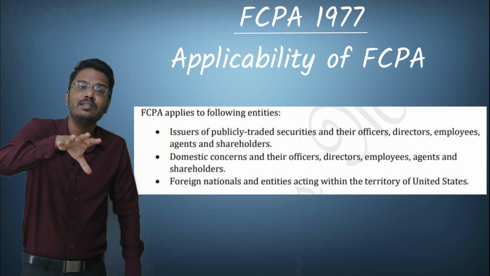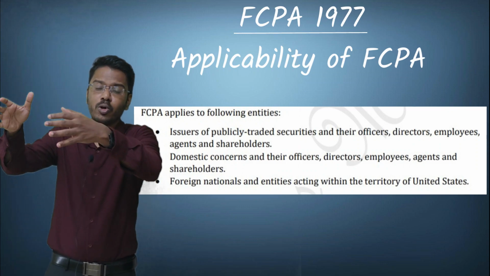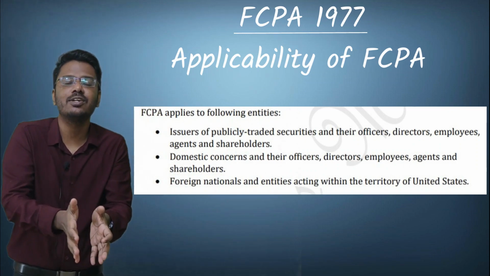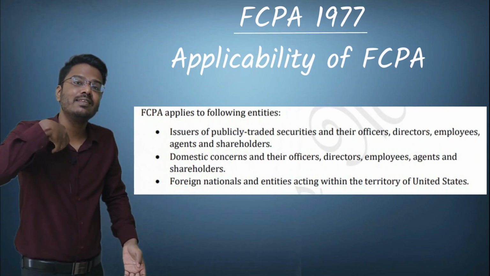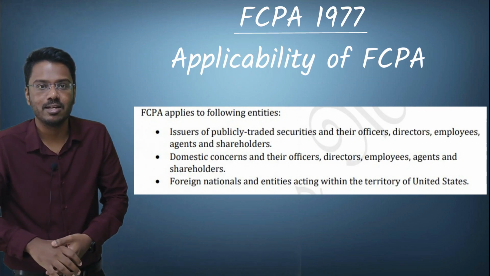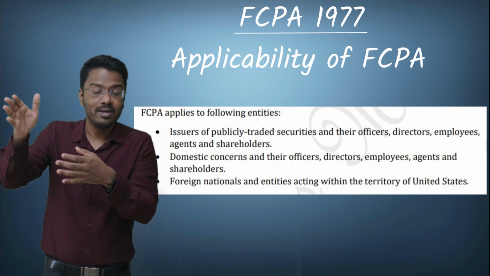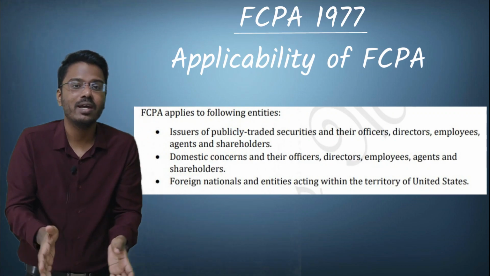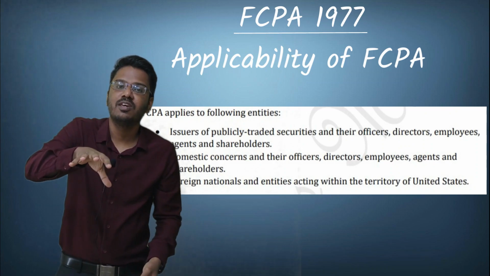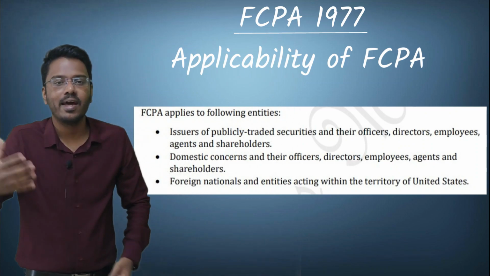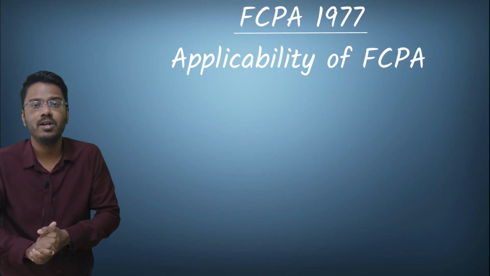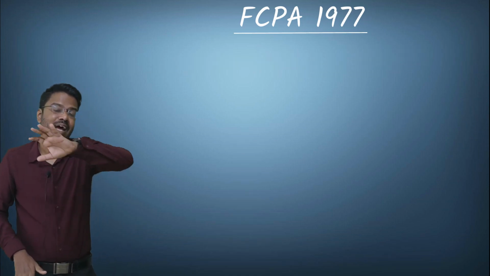It also applies to foreign nationals if those foreign nationals come within the territory of the United States and then execute the bribery transaction. So if the bribery transaction has been executed by foreign nationals within the United States territory, then FCPA provisions will be applicable to foreign nationals also. And this is what applicability of FCPA means. And that's all